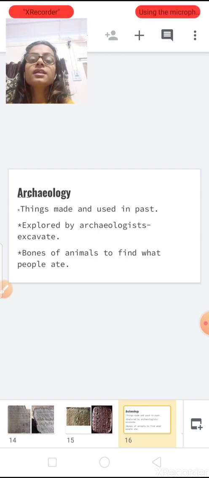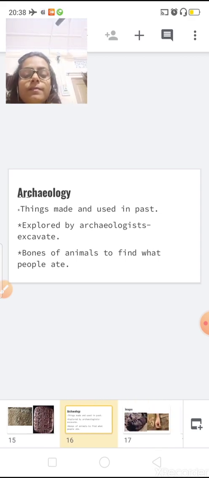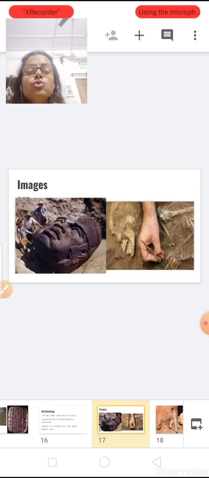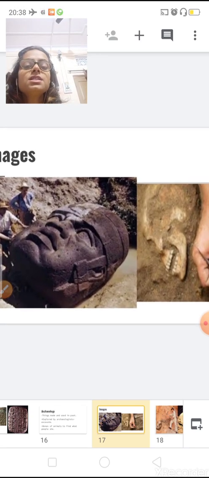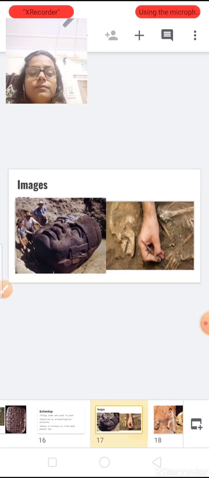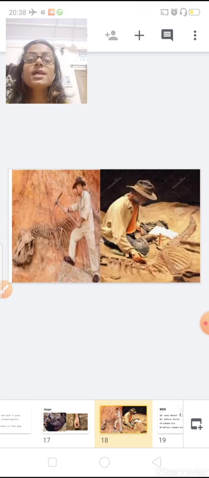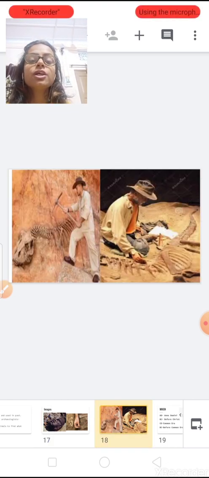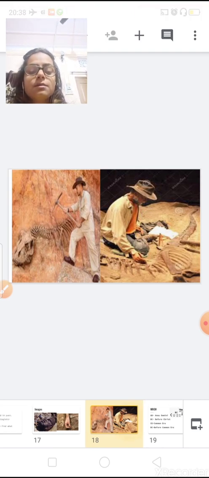By that they can explore the past. Now you can see them doing their work. These are the images. You can see these people, known as archaeologists. They find out about the past.